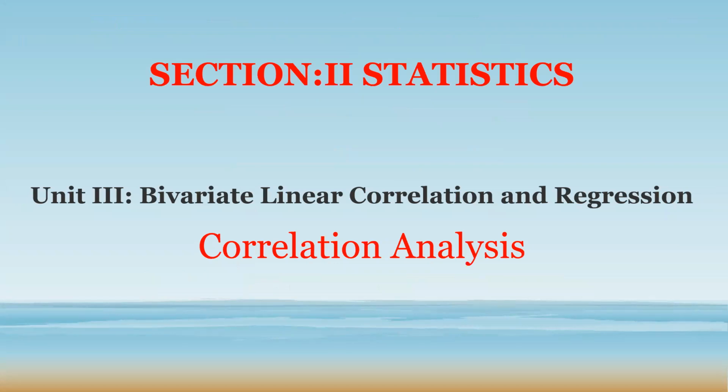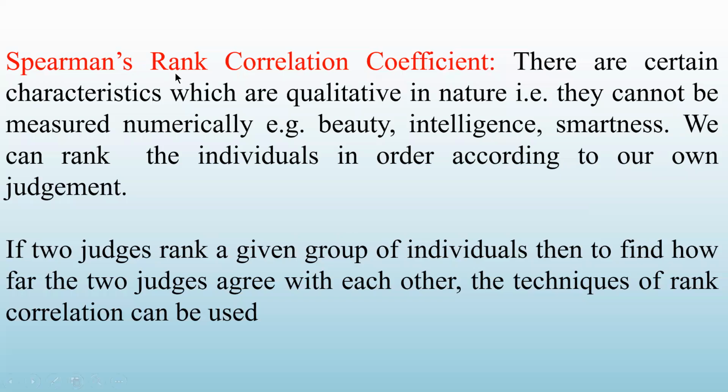Now, I'll just give you a brief introduction. There are certain qualities which cannot be expressed in the form of numbers. They are called attributes. The rank correlation coefficient is all about such things which cannot be expressed in the form of numbers.